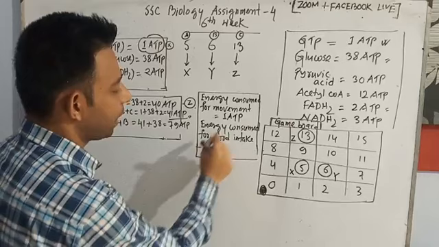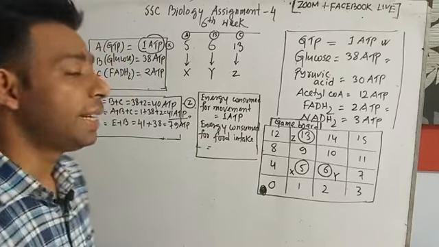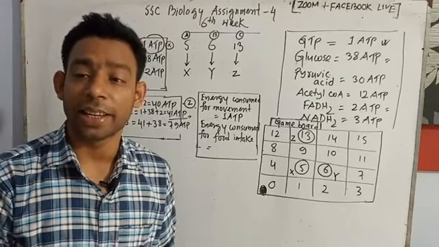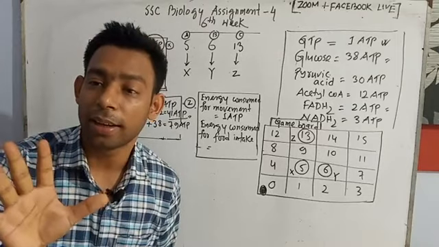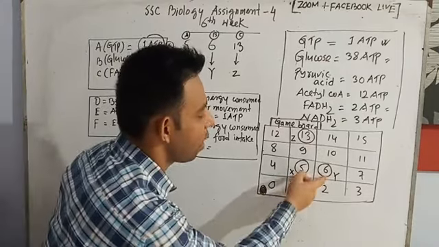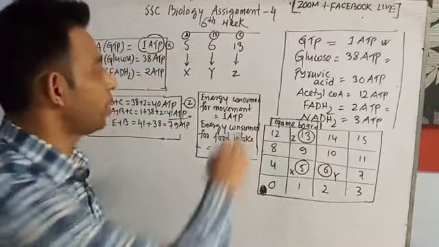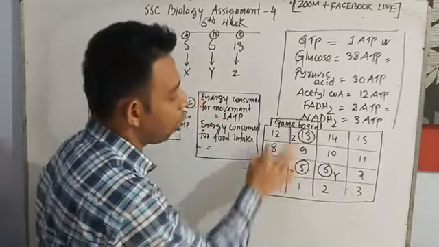Then, energy consumed for food intake. Where is the food of the amoeba? In X, Y and Z. In all other boxes, there is no food.